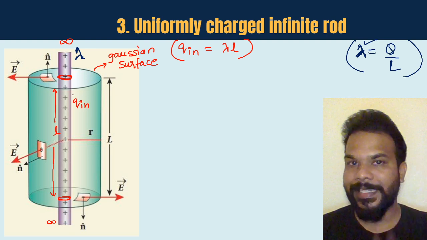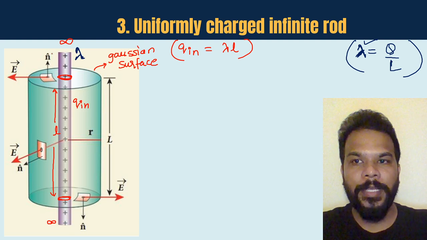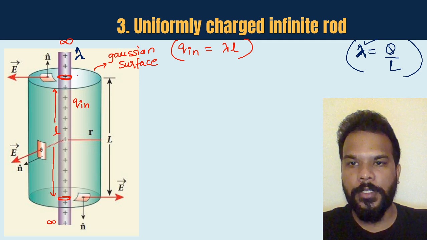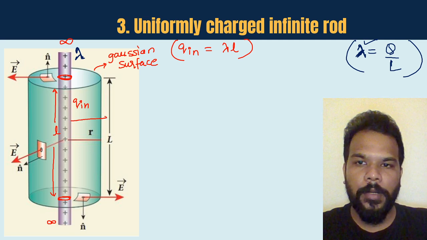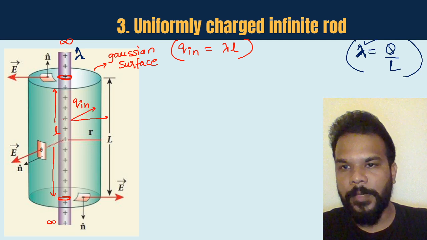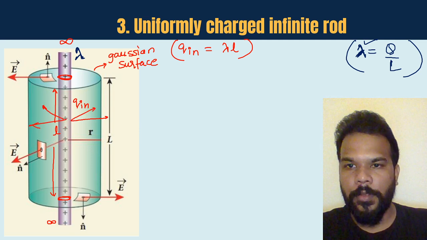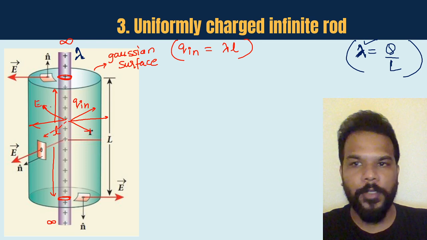So there are a total of three surfaces. If you look closely at the direction of the electric field from this infinitely long charged rod, the electric field is going to go out radially in all possible directions. Yes or no? You know this. This is how the electric field vector is going to go in all possible directions.